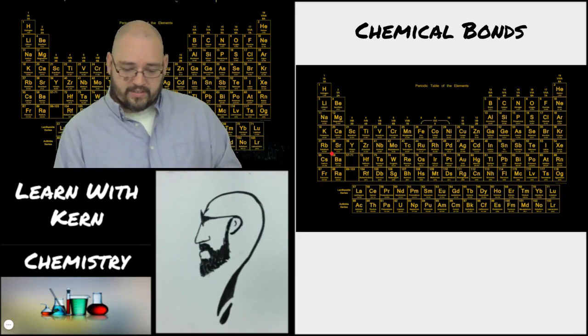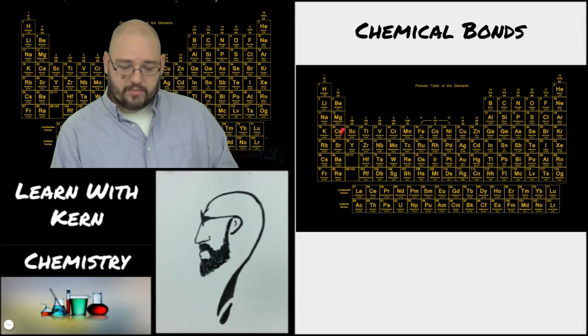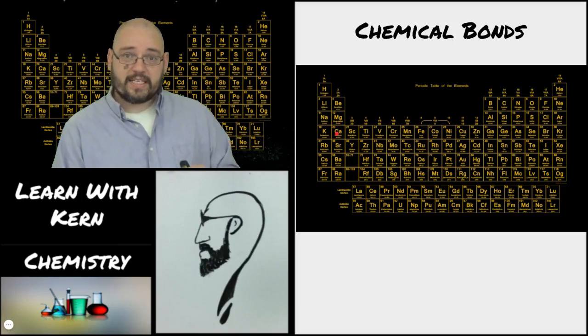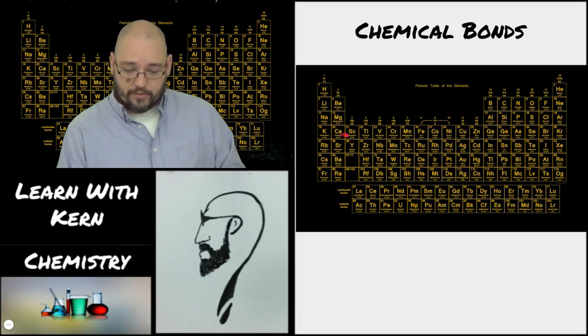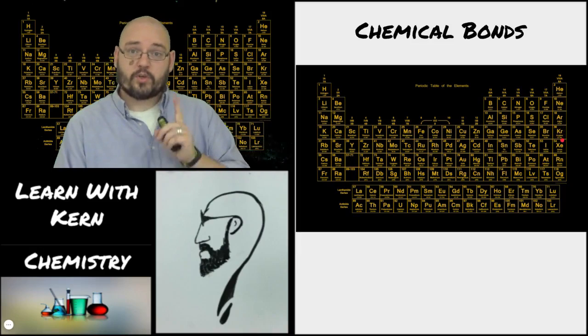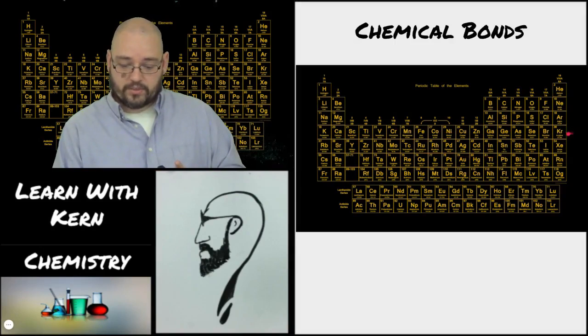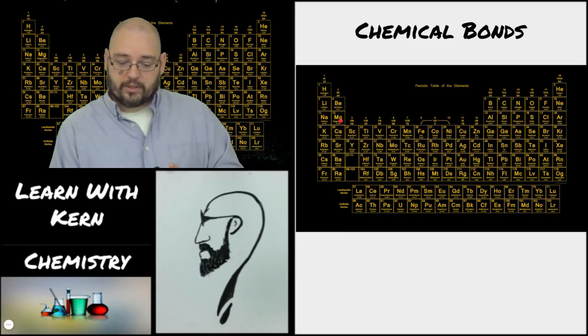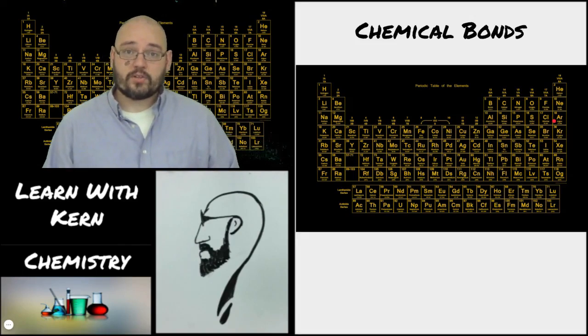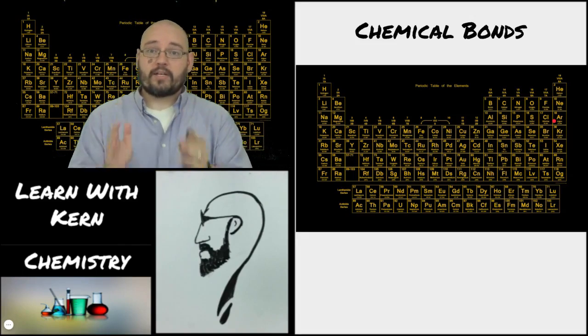So for example, let's say we have calcium here. Calcium has 2 valence electrons. Now, it has 2 options. It wants to get 8, so it has 2 options. It can either gain 6 more electrons to look like krypton, because remember, the goal is to look like a noble gas. So if it gains 6 electrons, calcium will look like krypton. Or it could lose its 2 valence electrons. And if it loses its 2 valence electrons, it's going to look like argon. Either way, it's looking like a noble gas. The goal is to look like a noble gas.